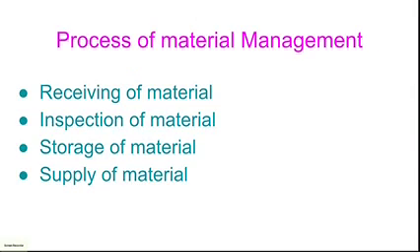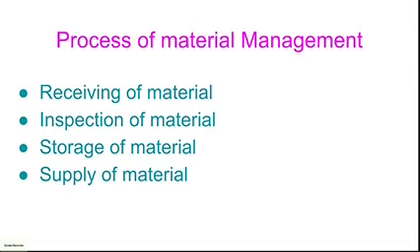What are the processes of material management? These are the four main processes of material management. First, receiving of material from the purchase department; second, inspection of material; third, storage of material; and last, supply of material to the production department.